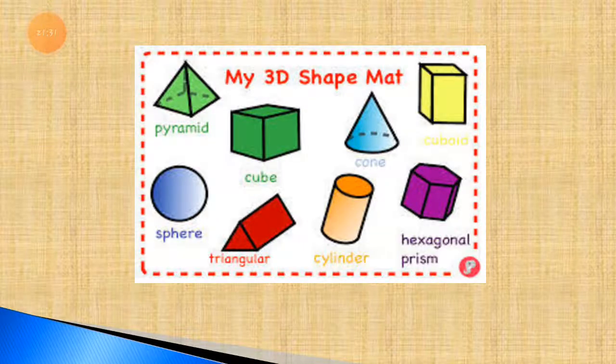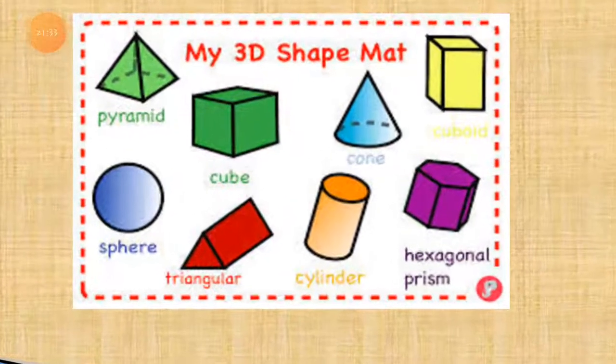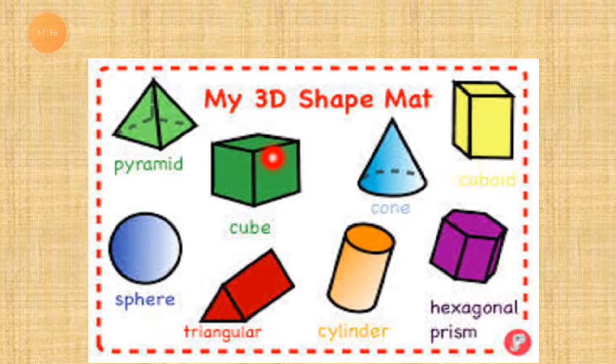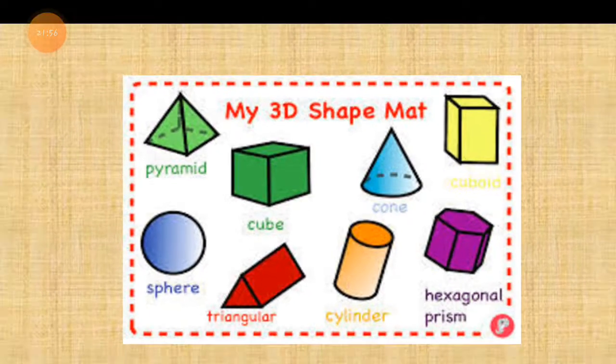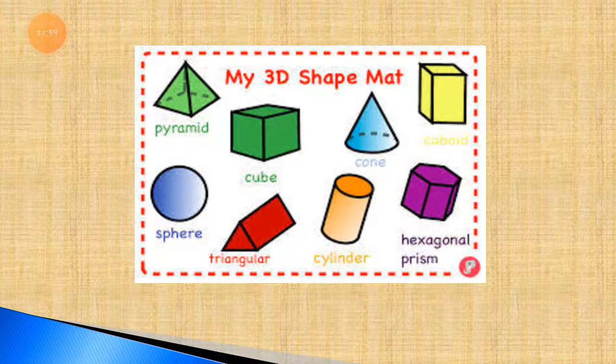Now here is a chart of the 3D shapes. Here is the pyramid shape that we had learned. Here is a cube. This is a sphere, triangular. Whenever you can see the back side of the shapes, you can call it a solid shape, and you can also call it a 3D shape. Hexagon, cylinder, cone. These all are examples of 3D shapes. You can call it a 3D shape, or also a solid shape.